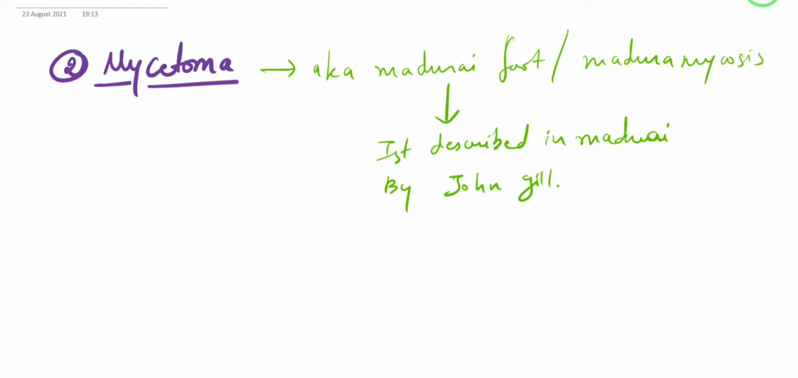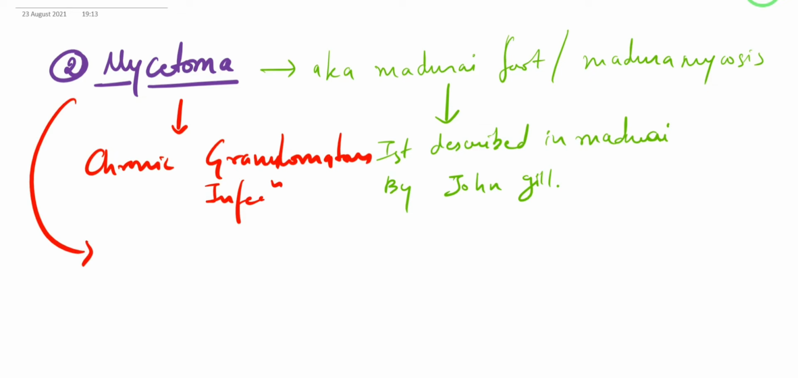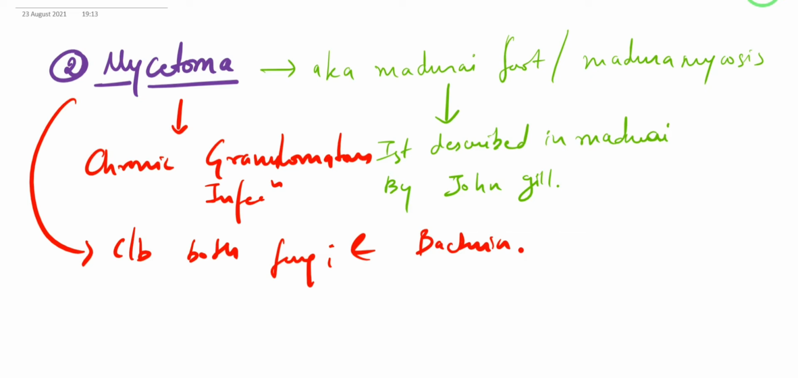Mycetoma is actually a chronic granulomatous infection, which is caused by both fungi and bacteria. On the basis of who causes it, whether fungi or bacteria, mycetoma is divided into two types. If it is caused by bacteria, it is known as actinomycetoma, and if it is caused by fungi, then it is known as eumycetoma.